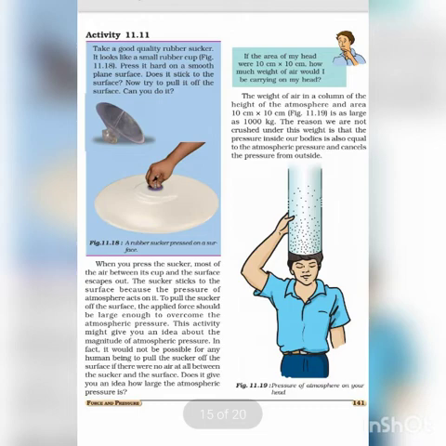Atmospheric pressure decreases with height, so oxygen cylinders are carried by mountaineers. We need a constant supply of oxygen. Oxygen molecules become less at greater heights. Blood vessels burst and this causes bleeding through the nose. Blood pressure of the body is the same, but the atmospheric pressure decreases with height.